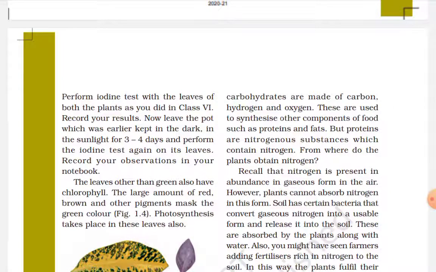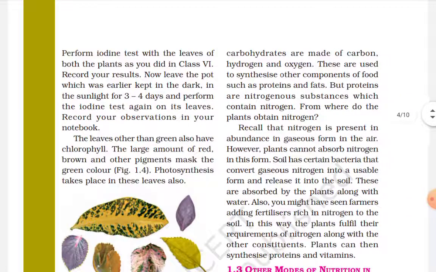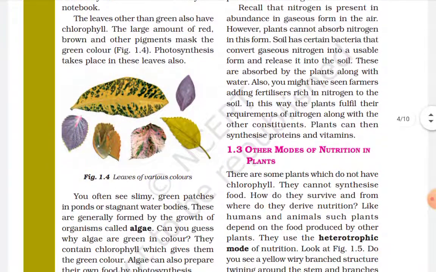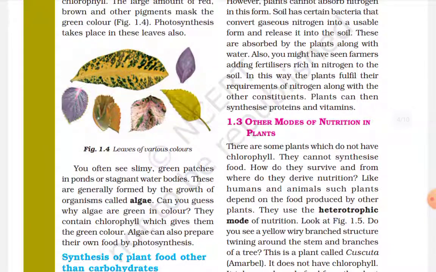The leaves other than green also have chlorophyll. A large amount of red, brown and other pigment masks the green color. Photosynthesis takes place in these leaves also. You often see slimy green patches in ponds or stagnant water bodies.